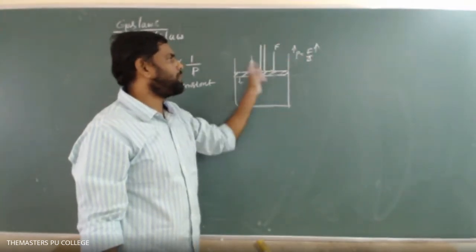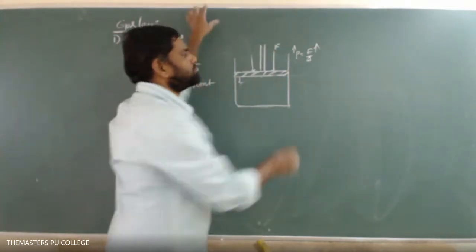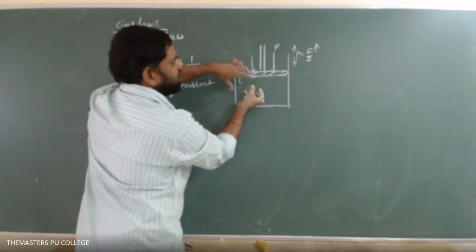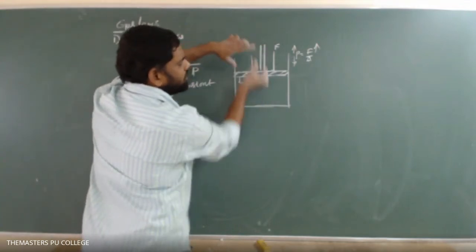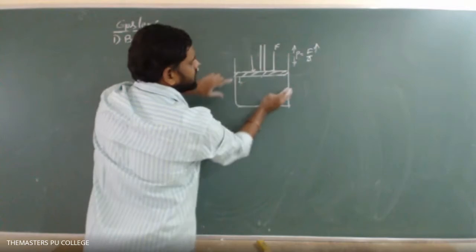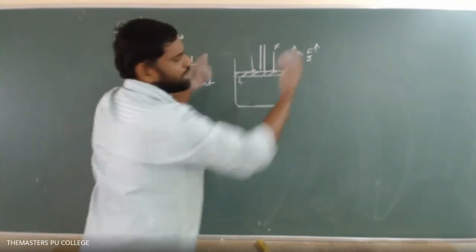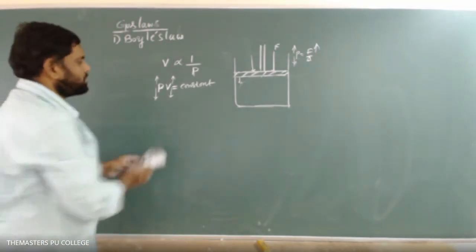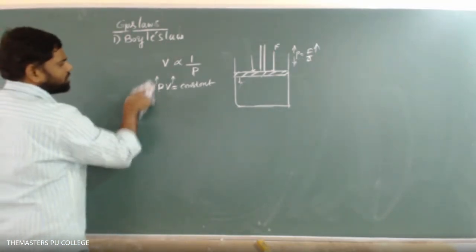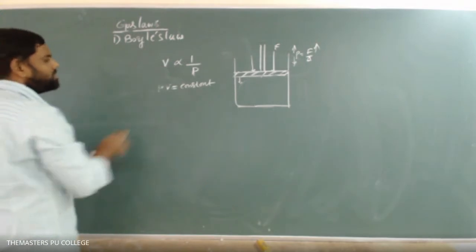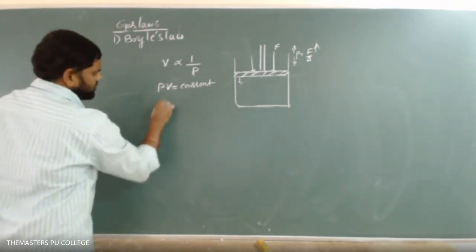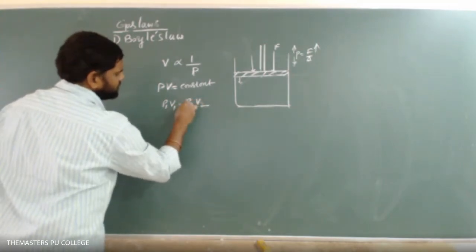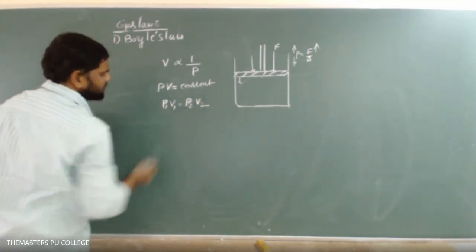On removing the force, what will happen? If we slowly remove the force, the pressure decreases. When the pressure is decreasing, the gas will push the piston upward. When the piston moves upward, the volume of the gas increases. So that is Boyle's law. Therefore PV is equal to constant, and I can write P1 V1 equals P2 V2.